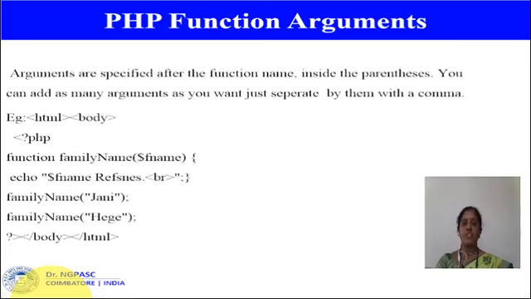Next, function arguments. Arguments are specified after the function name inside the parentheses. You can add as many arguments as you want, just separate them with a comma. So in the above example, familyName is the name of the function and $fname is the argument.